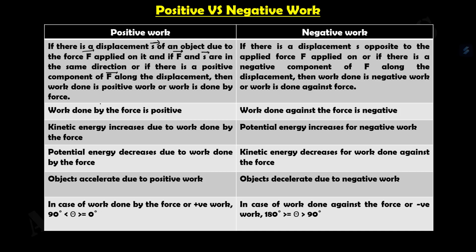So when the component of displacement is along the direction of the force, this is known as positive work. For positive work, work is done by force.